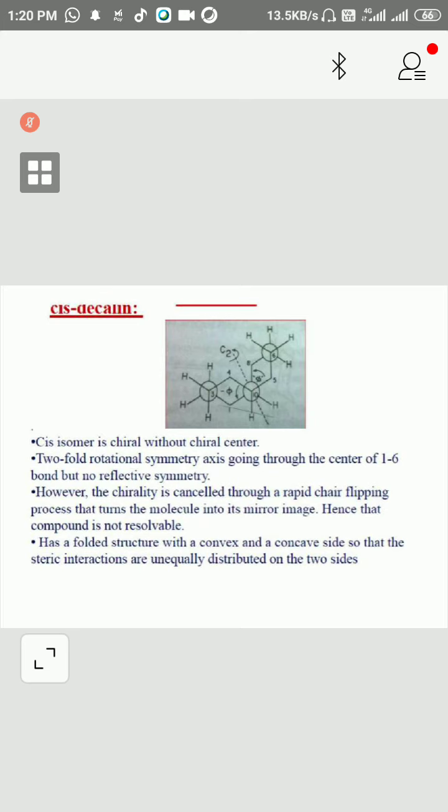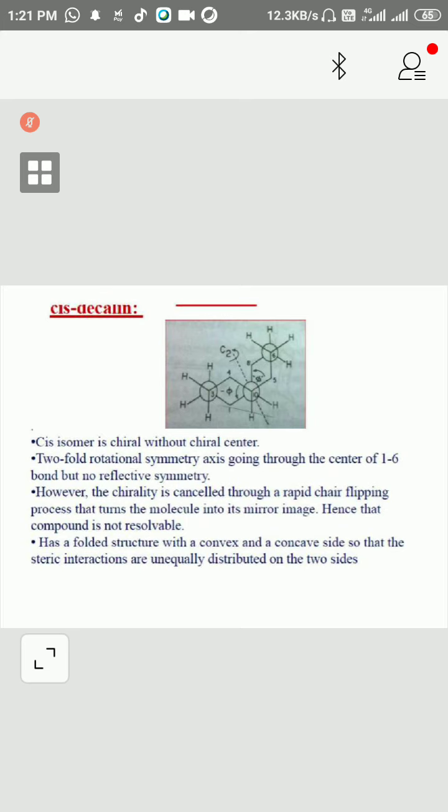Now cis-decalin. You can see this is a proper structure. The cis isomer is chiral without a chiral center. Two-fold rotational symmetry going through the center of the 1,6 bond, but no reflective symmetry. However, the chirality is cancelled through a rapid chair flipping process that turns the molecule into its mirror image.